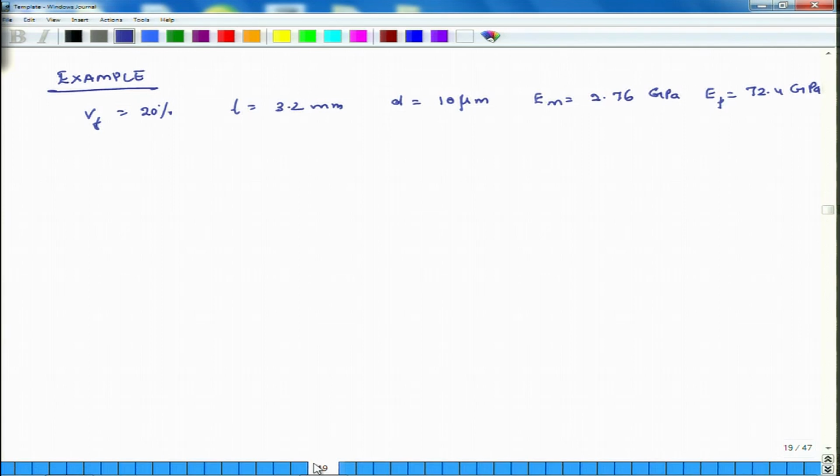The question is to find E R, G R, and Poisson's ratio also.